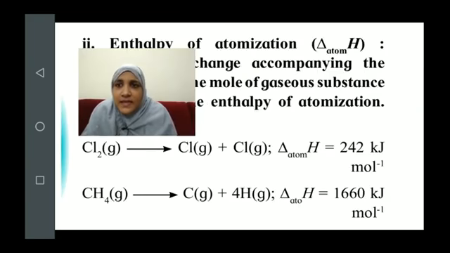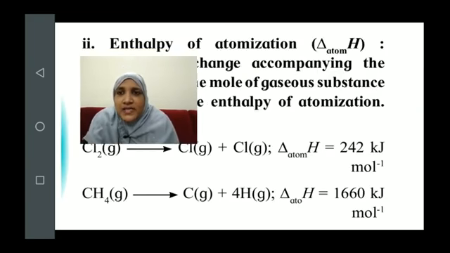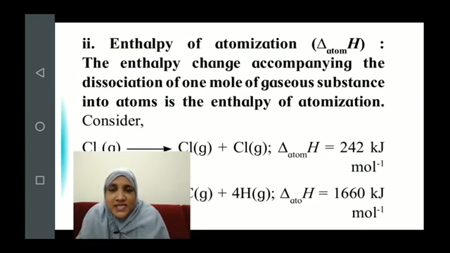The next one is enthalpy of atomization, denoted as delta atom H. The enthalpy change accompanying the dissociation of 1 mole of gaseous substance into atoms is the enthalpy of atomization. It's very simple.